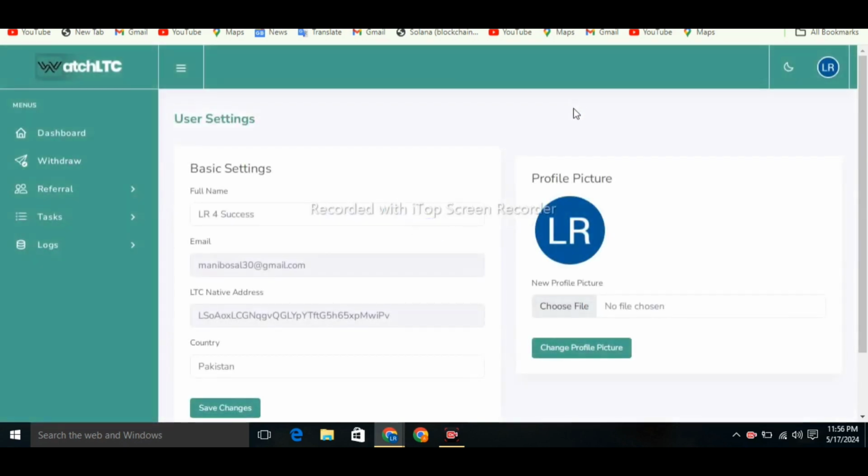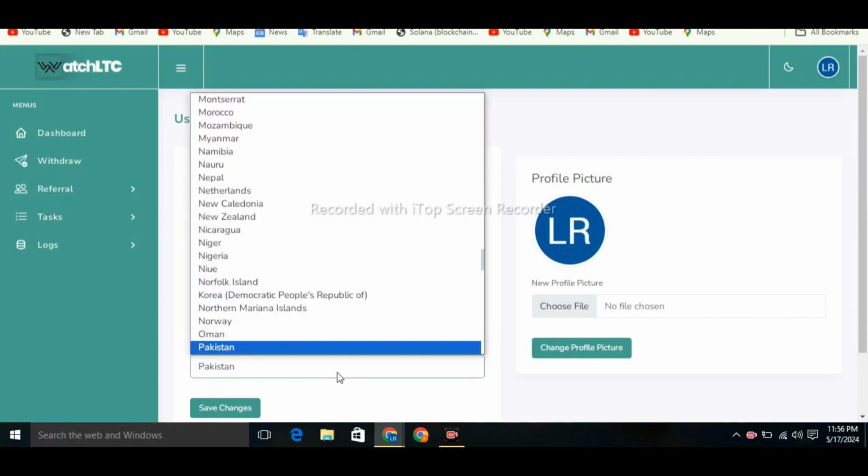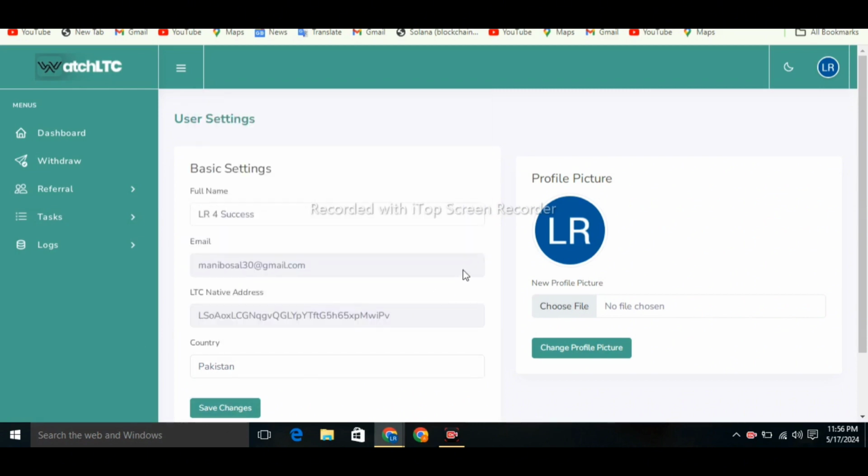What things do you need to do? Here you need to update your email and your full name, and here you need to enter your LTC native address, meaning the address through which you want to take withdrawal. And here you need to select your currency, then click on save changes. You can update your wallet address on this website this way very easily and authentically.